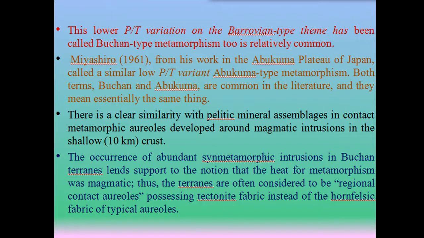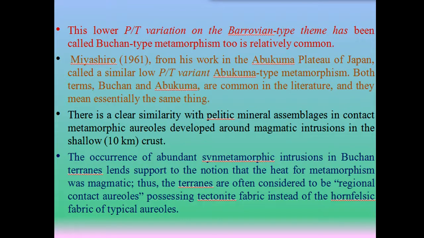There is a clear similarity with pelitic mineral assemblages in contact metamorphic aureoles developed around magmatic intrusions in the shallow crust, that is approximately 10 km depth.